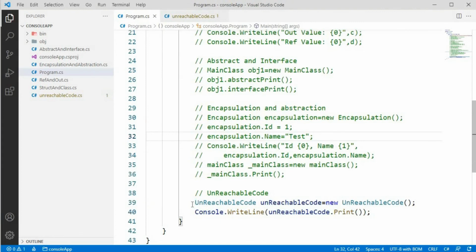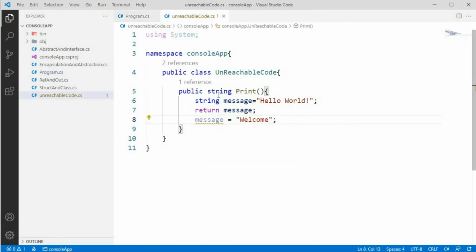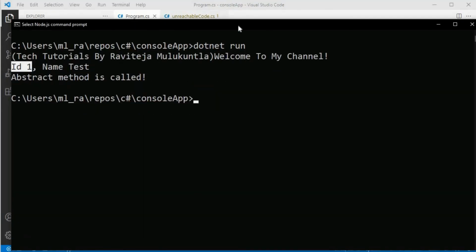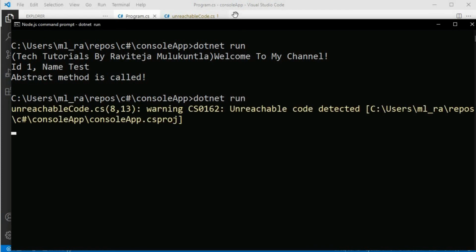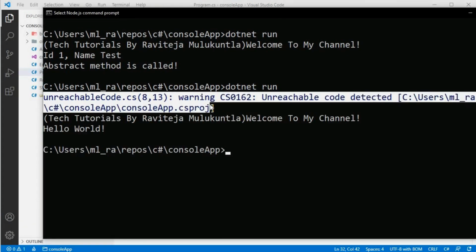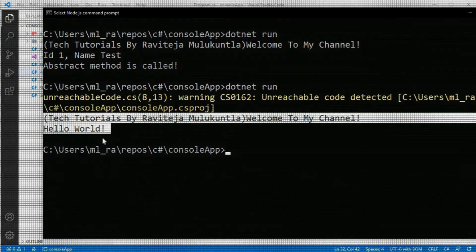Here I have created that unreachable code object and I am calling the print method. It is returning that string. Now you can see that one warning is displayed here, that unreachable code is detected, but our code is executing. So this is what unreachable code is.